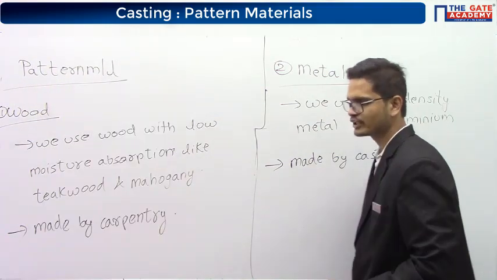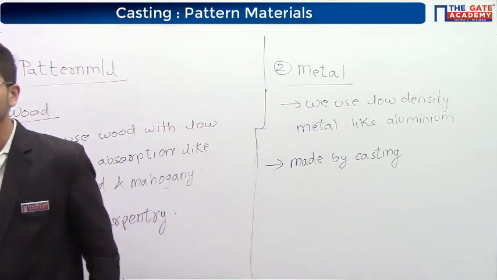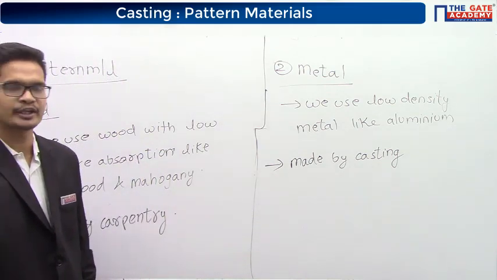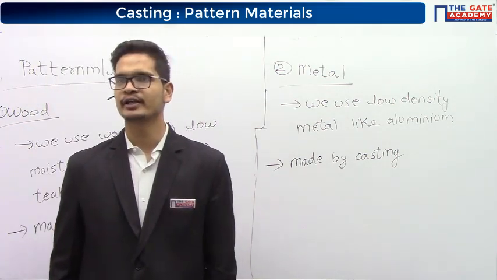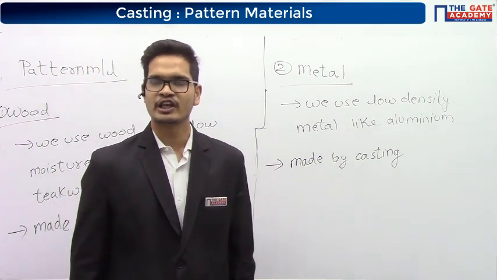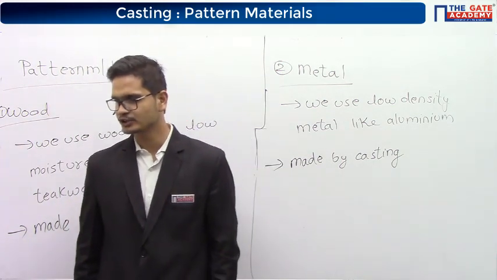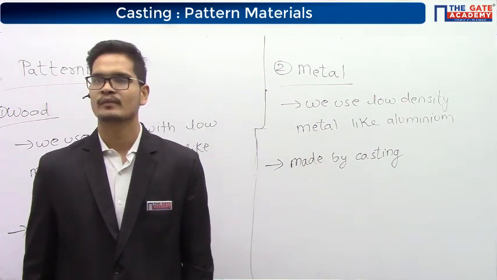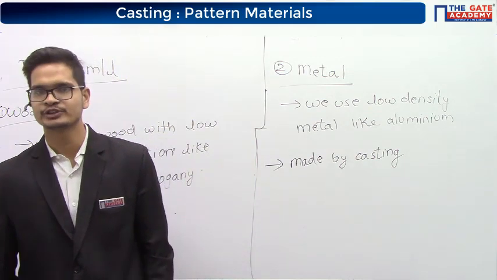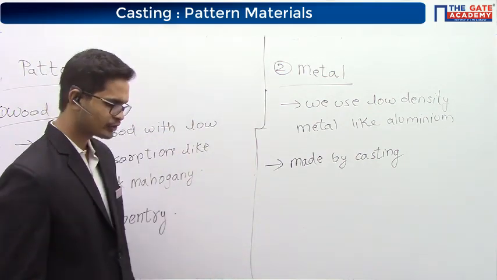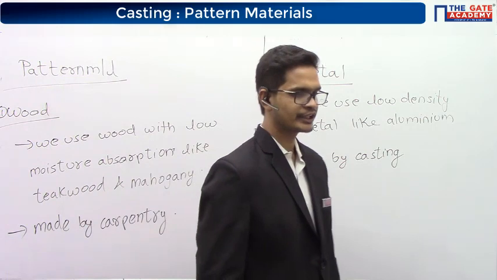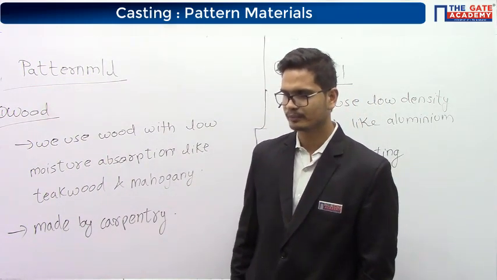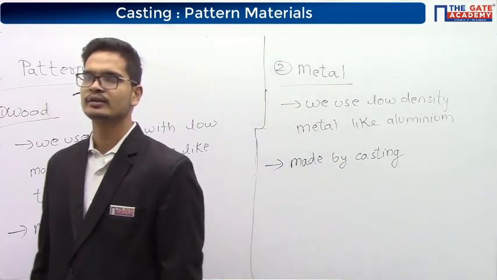Okay, please write this down. I'm going to dictate. For casting of a metallic pattern, whichever pattern is used, double shrinkage allowance will be given on that pattern.